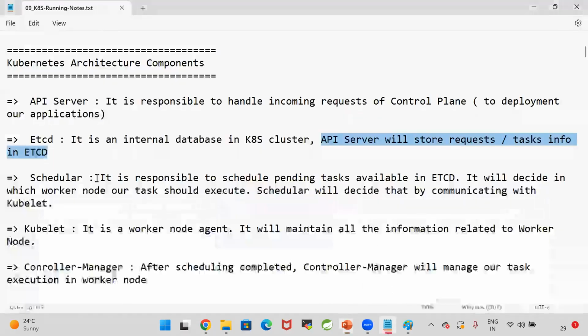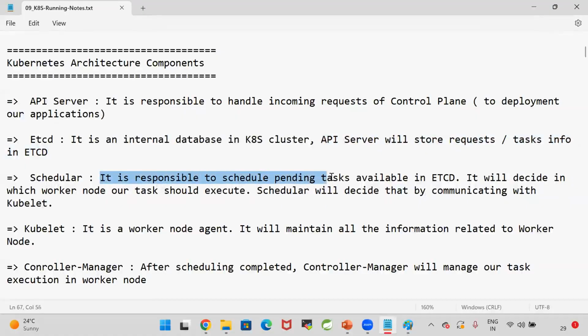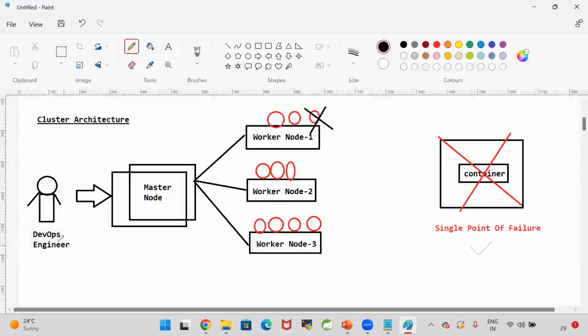So what is the scheduler? The scheduler is responsible for scheduling pending tasks available in etcd. The DevOps engineer sent one request to deploy a MySQL database in the Kubernetes cluster. I want to run the MySQL database as a Docker container on the Kubernetes platform. Docker is containerization. Kubernetes is orchestration. Orchestration means managing the containers. I want to run the MySQL database as a Docker container in multiple nodes, in multiple machines.